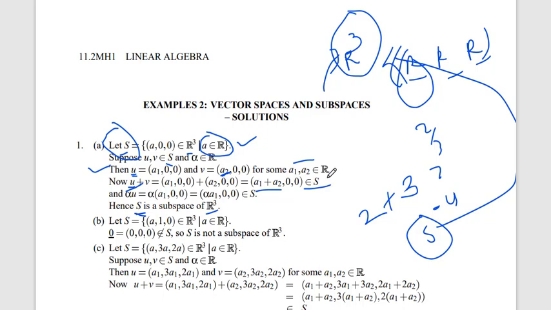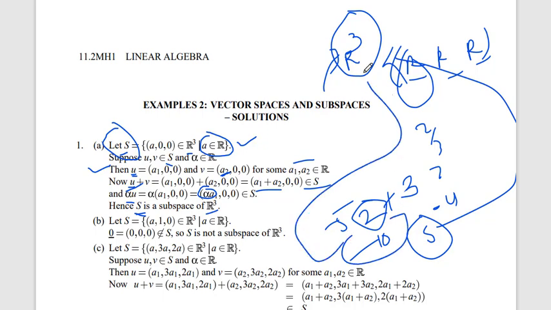Now let's say multiplication with the scalar quantity, alpha times a1. If we multiply by minus 5, we get the answer minus 10, so minus 10 also belongs to R. Here you can see that U plus V and scalar multiplication, both conditions are fulfilled. So we can say that S is a subspace of R cube.